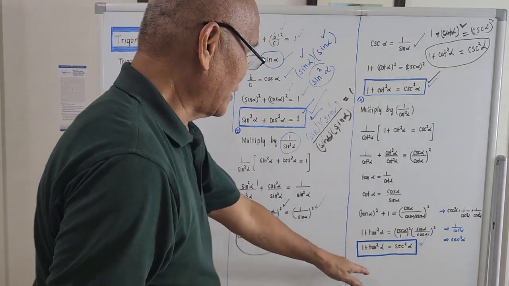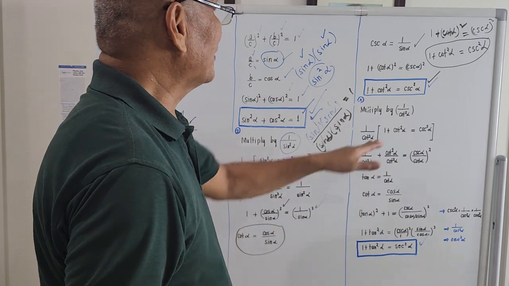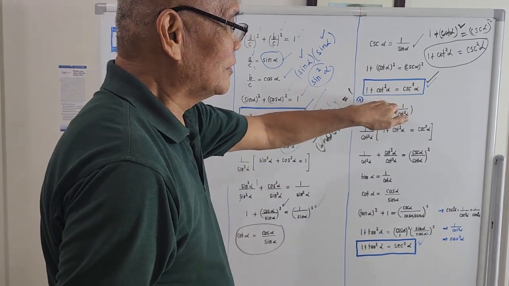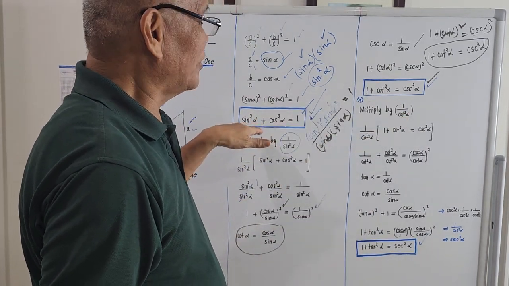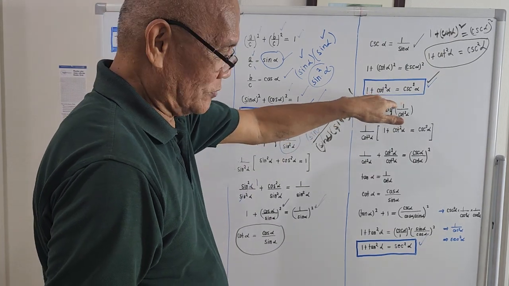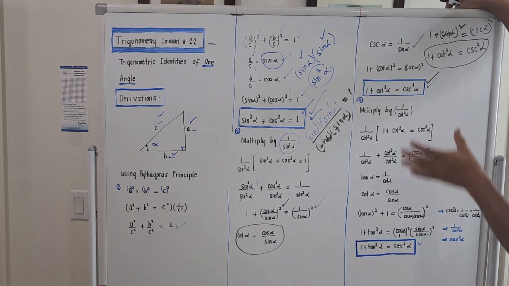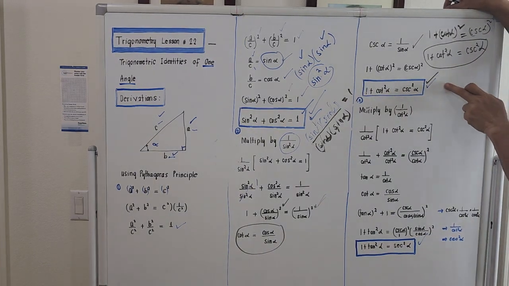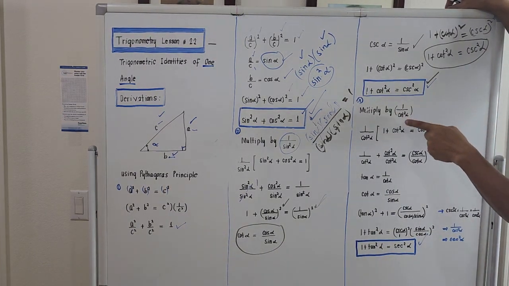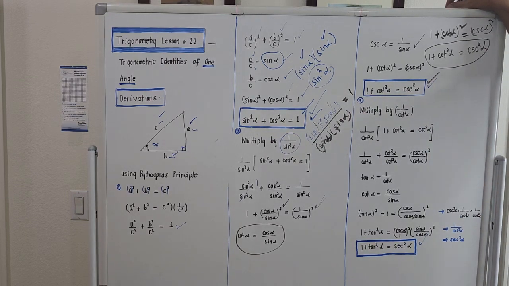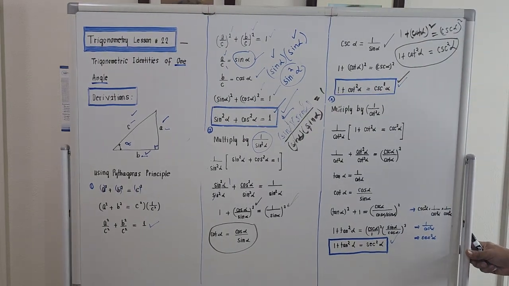Actually, this one here also emanates from this. Or you can still use this one, but I want to continue with this one. We will multiply this identity number 2 by the value 1 over cotangent square of alpha. Okay?